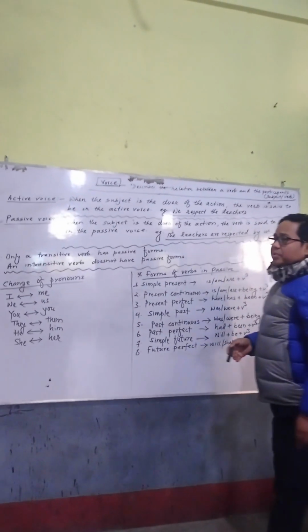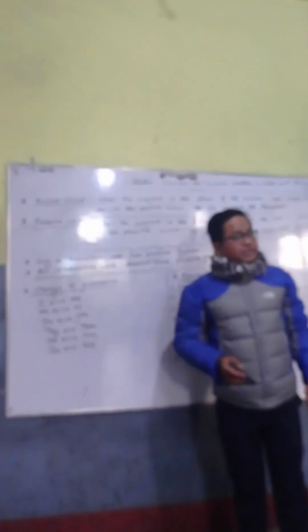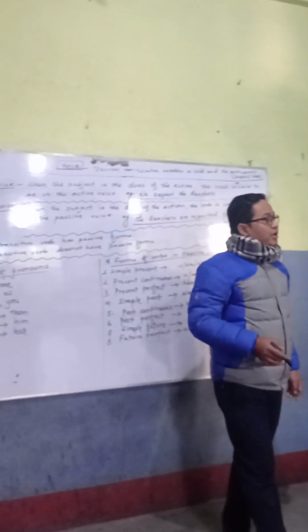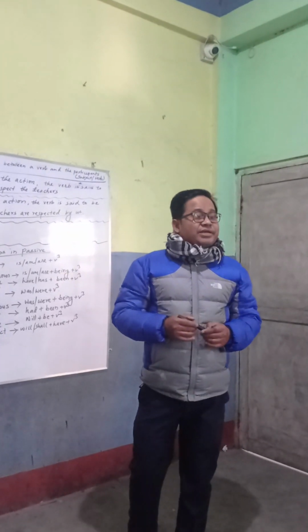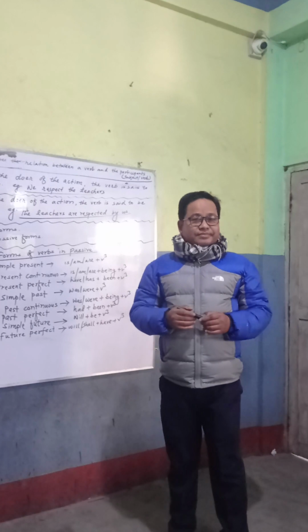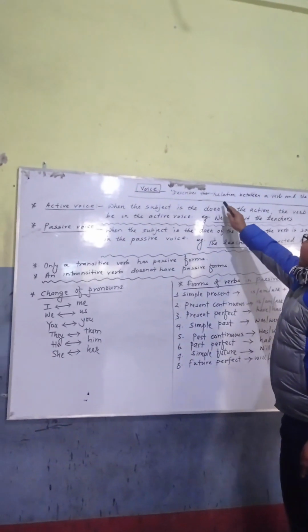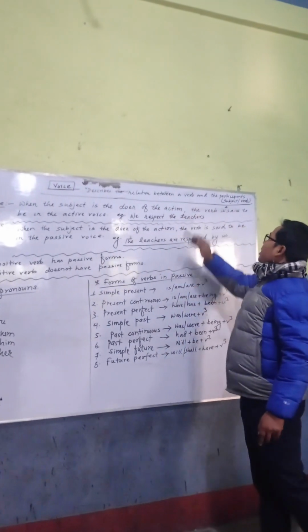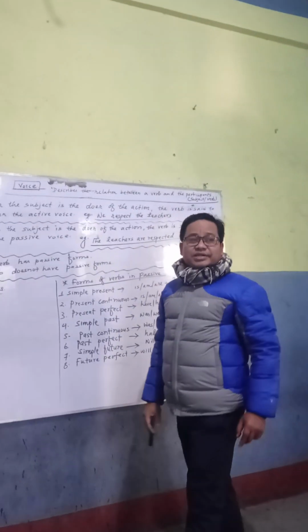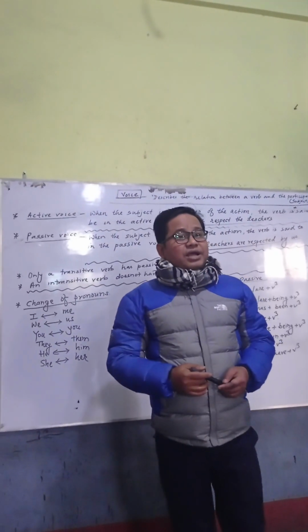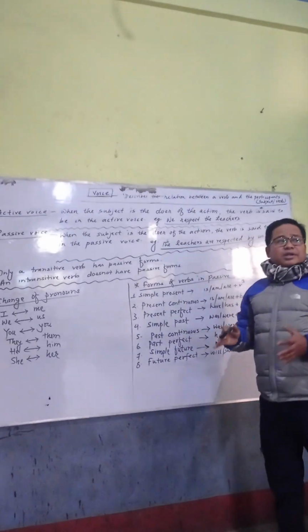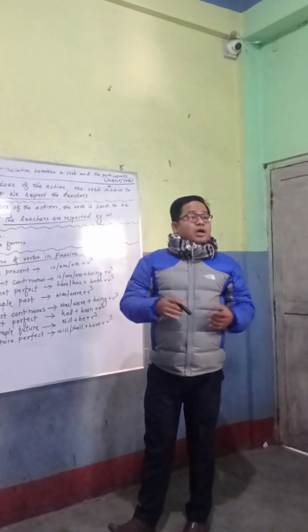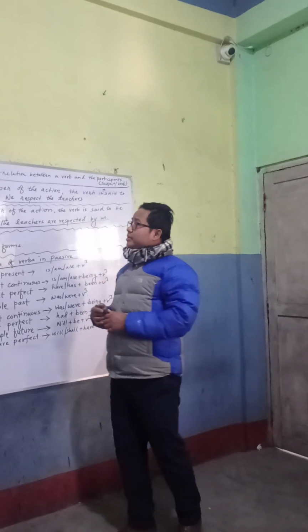Okay. So first of all, we should know what is a voice. In grammatical terms, a voice is the relationship between the subject and the participants. Actually, a voice describes the relation between a verb and the participants. There are two kinds of voice known as active and passive voice. And we will define them now so that you can note them down.